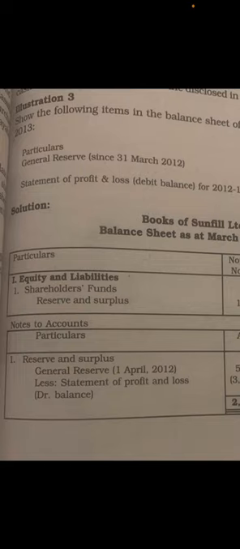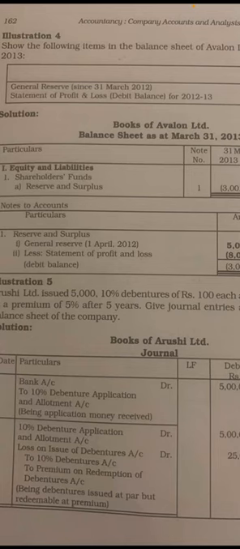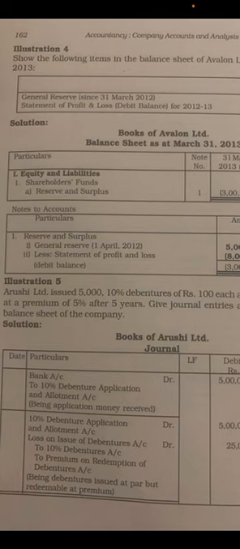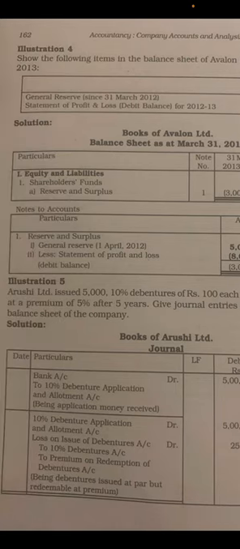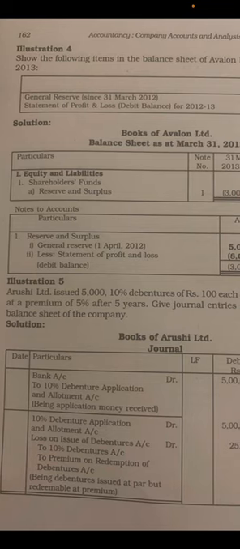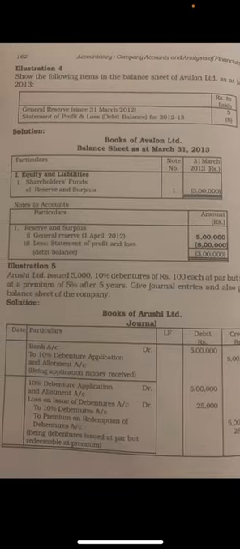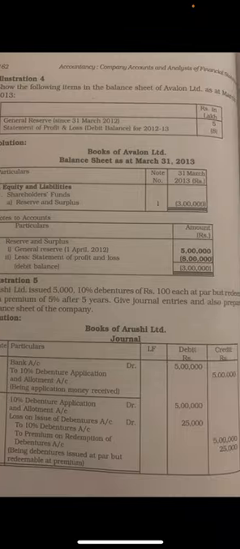Correct. So from this 5 lakhs, when you deduct loss, okay, so this loss should be deducted from statement of profit and loss, 8 lakhs. So how much is the difference? It is 3 lakhs. So 3 lakhs is still the loss. Okay, so this 3 lakhs, since it is a loss in 2013, you have to put this in the bracket. When you are putting the amount in the bracket, it shows that it is a minus figure. Okay, so you can just write 3 lakhs because you don't have any amount. Okay, this is how it is shown.